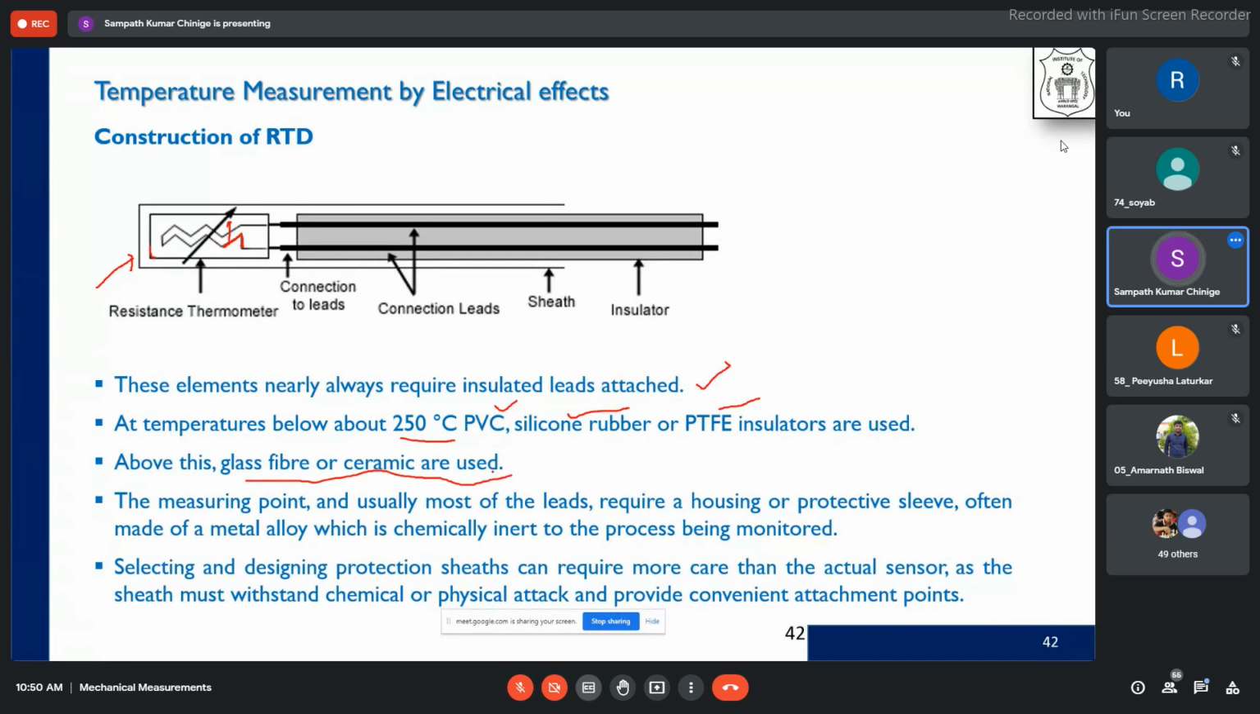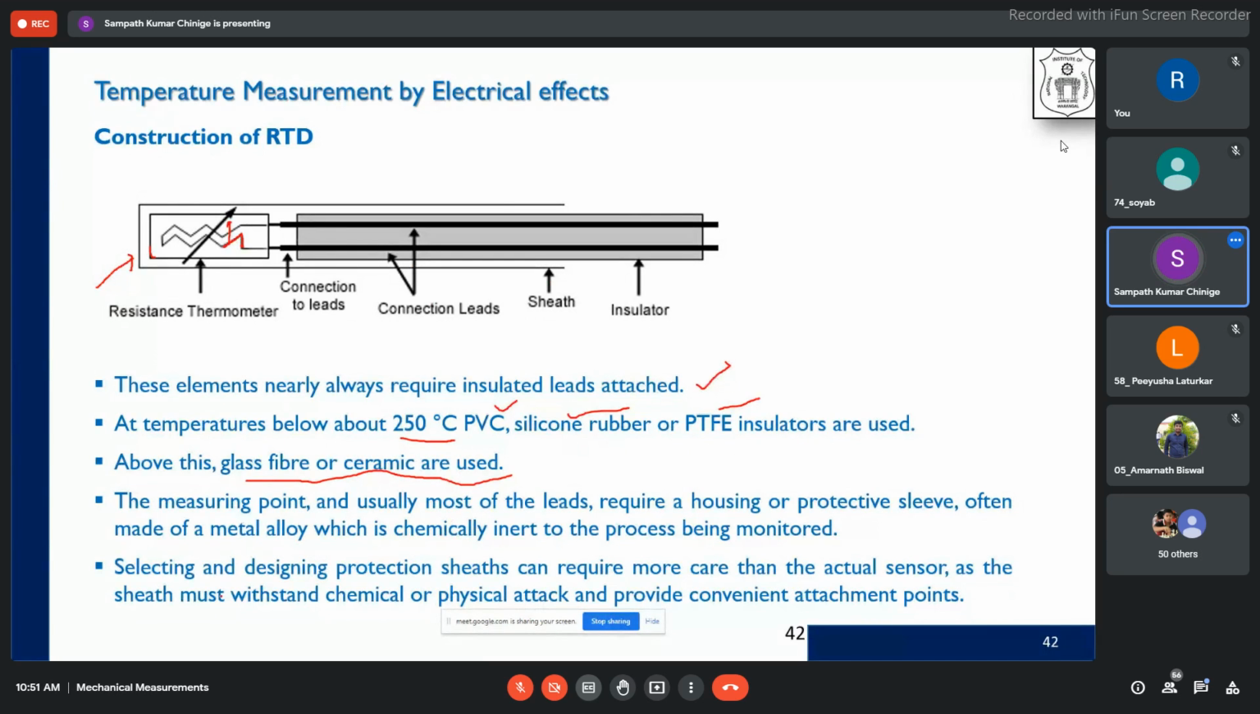Okay, so the measuring point, and usually most of the leads require a housing or protective sleeve. So this is the sheath that we have. This is made of metal alloy, which is chemically inert to the process being done. So this doesn't react with the gases where we are actually measuring the temperature. So then we will use the protective sheath of a metal or a material which is chemically inert to the process that we are carrying out.